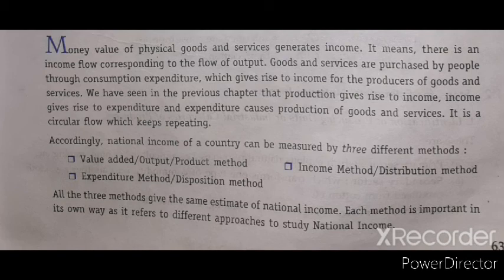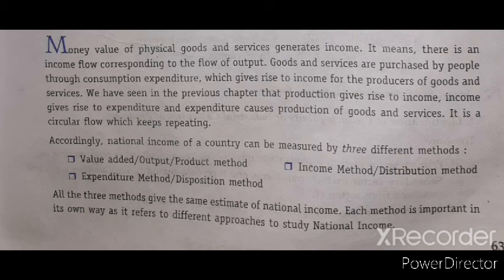We have seen in the previous chapter the circular flow of income, in which there is no point where we can say that it will end.